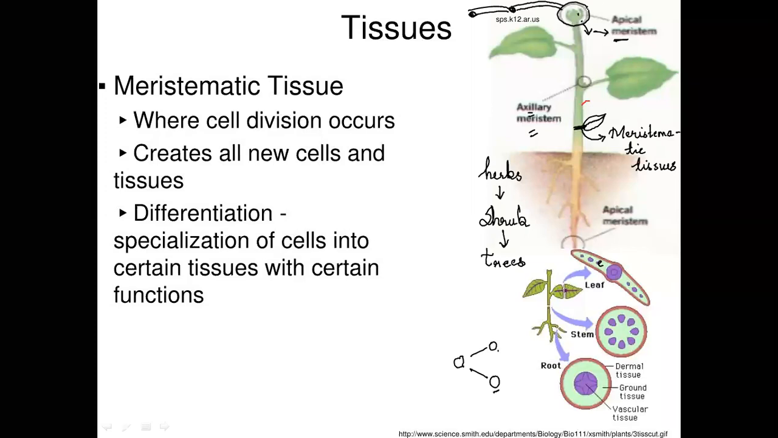And what happens because of which the division took place in this meristematic region? Then what happened from the meristematic region? It went on growing, and from herb it went on to become shrub, and from shrub it went on to become trees.